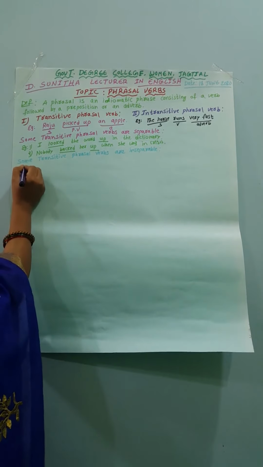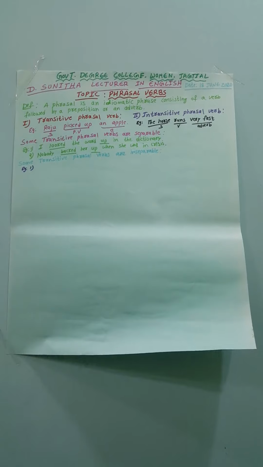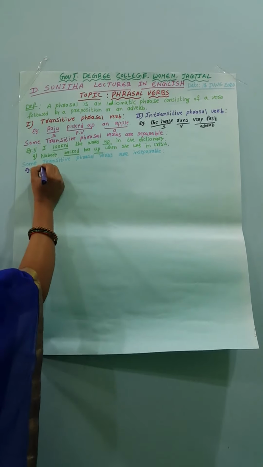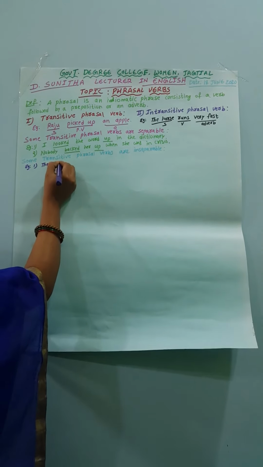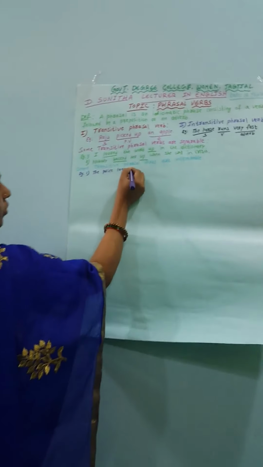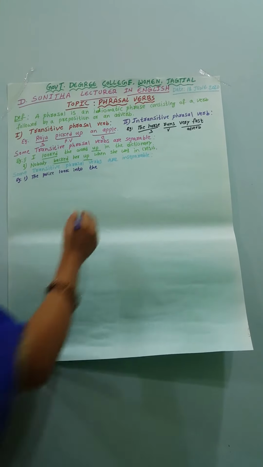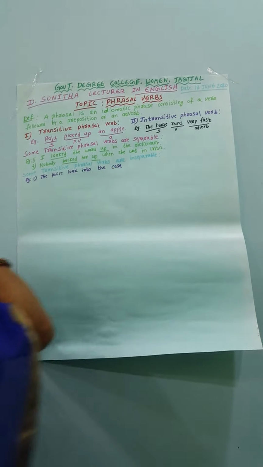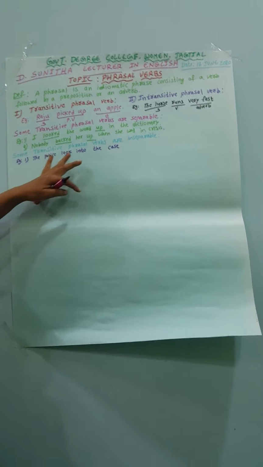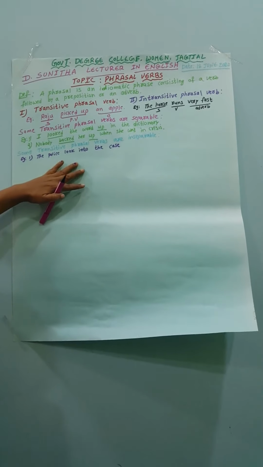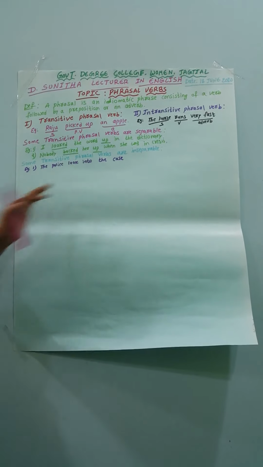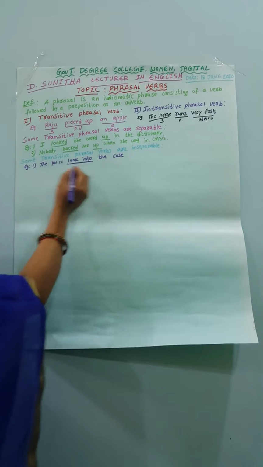Example 1: The police looked into the case. See here, the transitive phrasal verb is inseparable because we are not separating the phrasal verb look into. So this is an example of an inseparable phrasal verb.